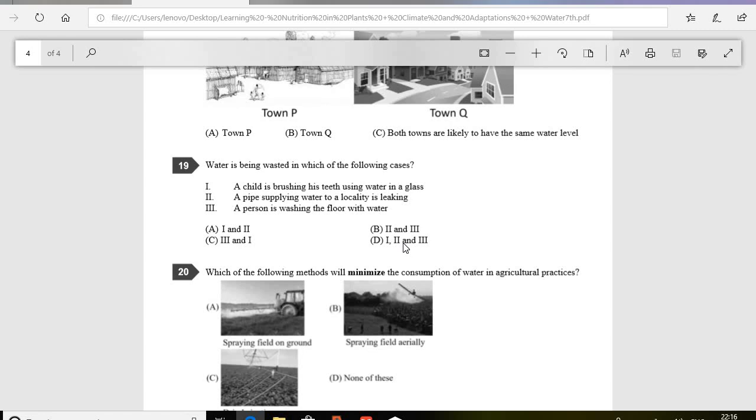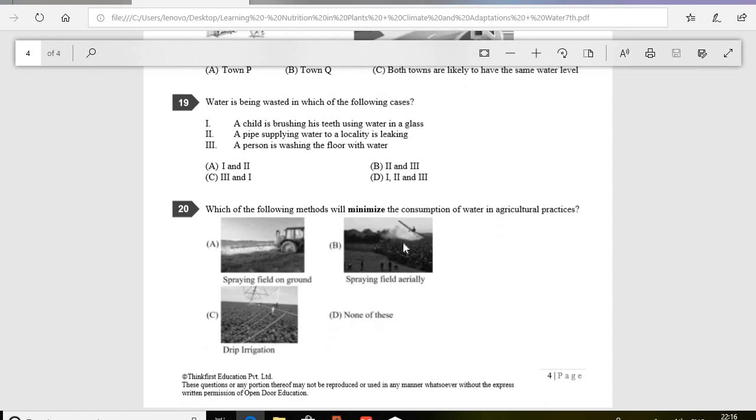Now we are moving to the last question, that is question number 20. Which of the following methods will minimize the consumption of water in agricultural practices? So the correct option is C, drip irrigation. We know the drip irrigation technique delivers water exactly at the base of the plants, and hence in this way it will prevent the wasting of water, and this type of irrigation technique can be used in those areas where there is shortage of water. Okay.